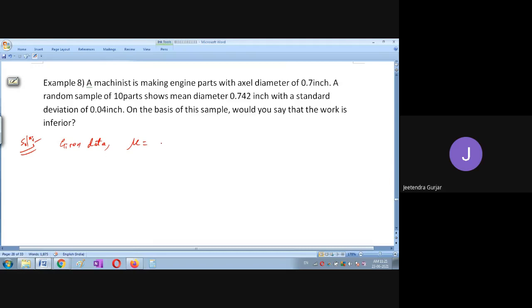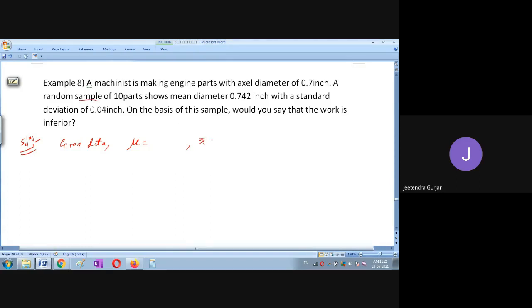Friends, please think. What is mu equal to? All the data is on the screen. 0.742. Okay, so that is from the sample, right?